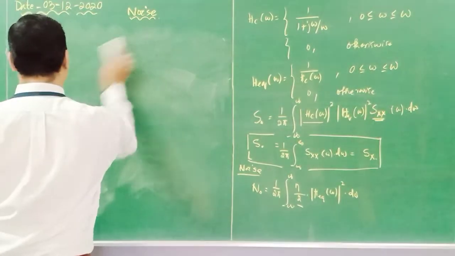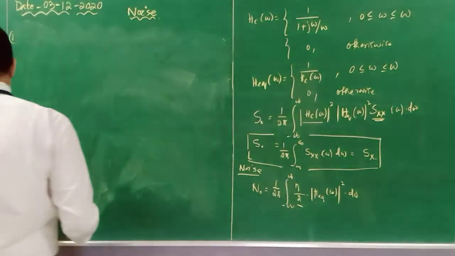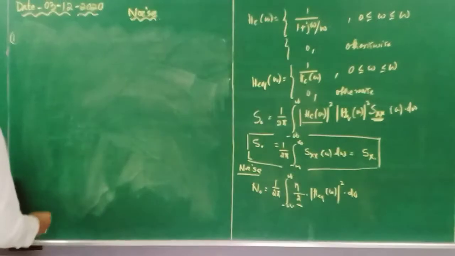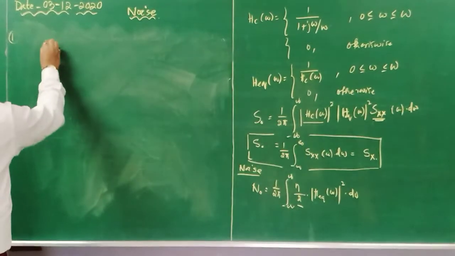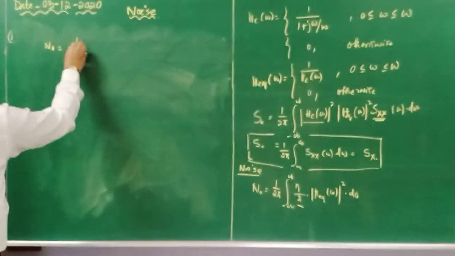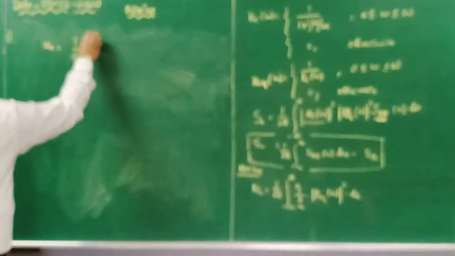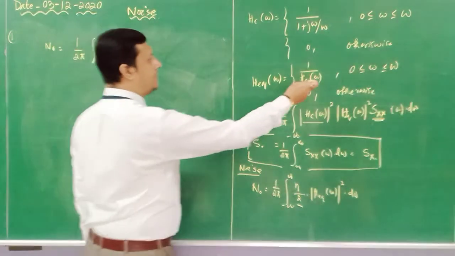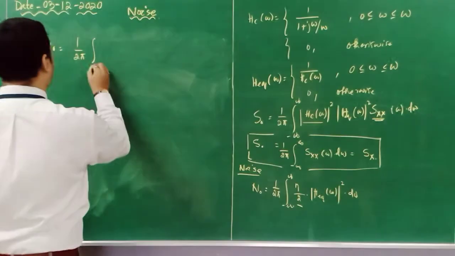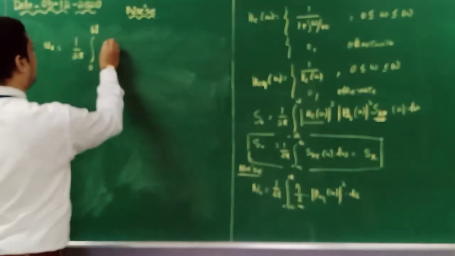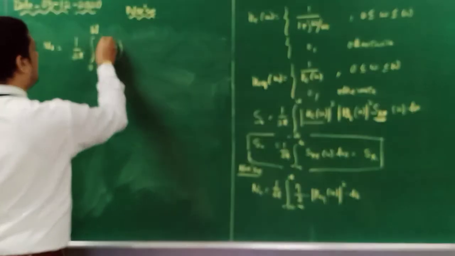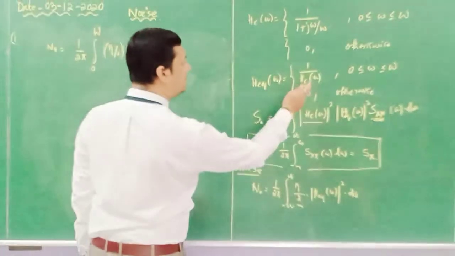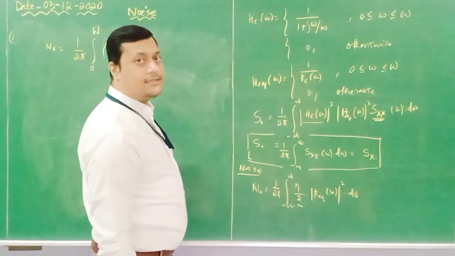So the noise power N naught is equal to 1 by 2 pi. Our total bandwidth will lie between 0 to W, eta by 2. In place of H equivalent, substitute this value 1 by Hc of omega.